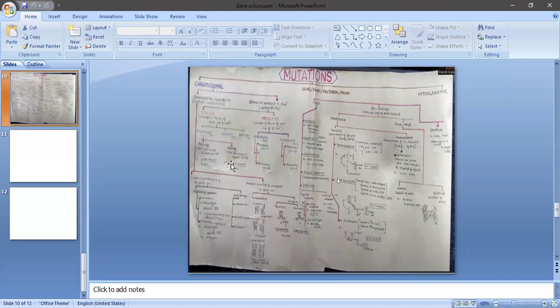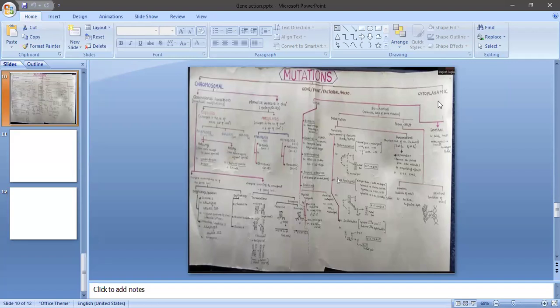Whatever the mutation, whether micro mutation, macro mutation or visible mutation, all these mutations lead to change in characters. That's why mutations are broadly classified into three types. One is chromosomal mutations. Second is gene or point mutation or factorial mutation, sometimes called micro mutations also. The third is cytoplasmic mutations.